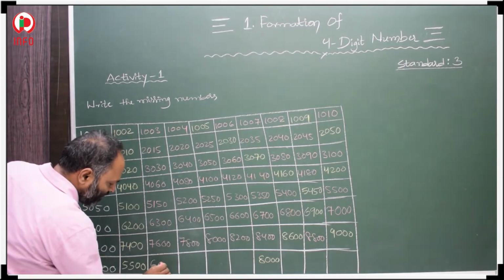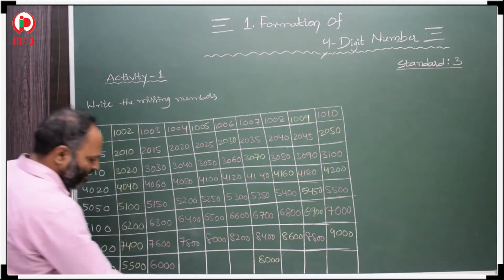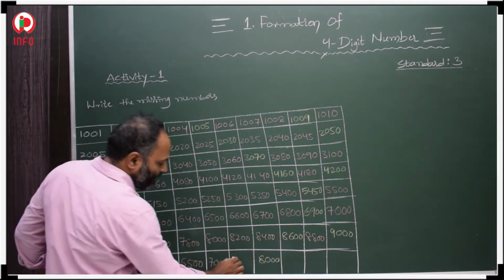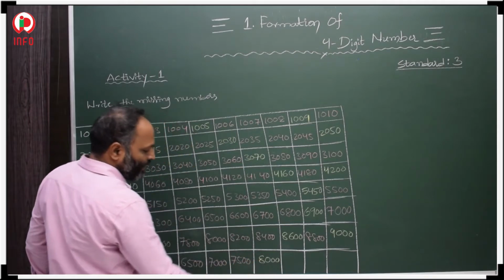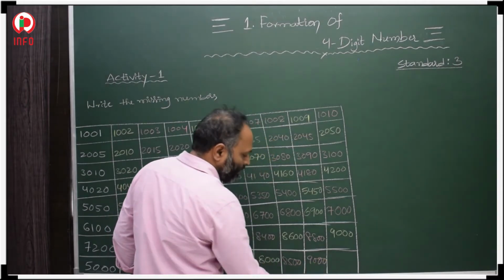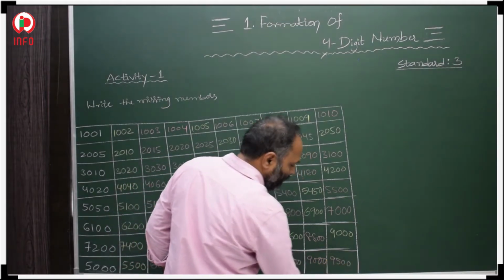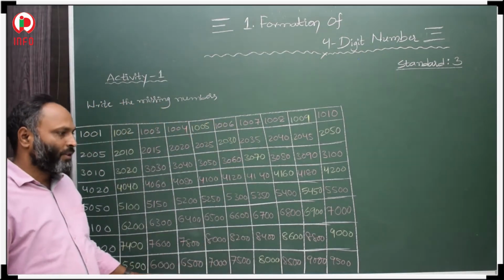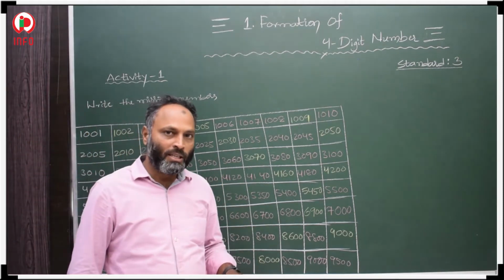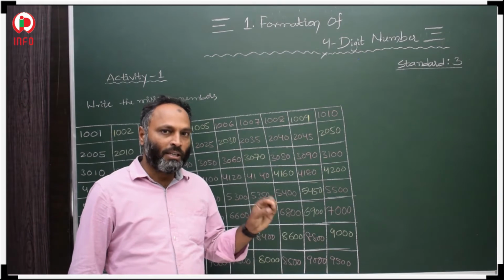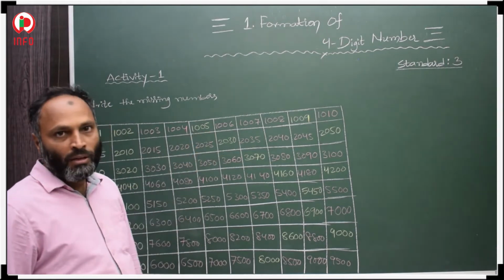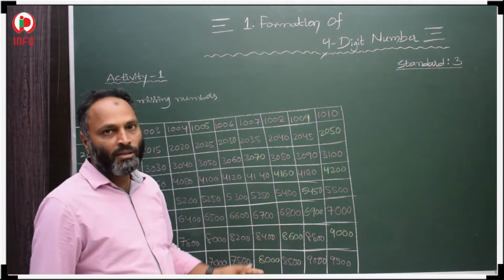5500, then after increasing 500 we keep counting: 6000, then 6500, 7000, after that 7500, 8000, 8500, 9000, after that 9500. So for the remaining questions, first we have to understand what is given and what the pattern is. If skip counting is given, we have to see how many numbers to skip, and skip that many and write the further number. If there is no skip counting, we take the very next number, that is the successor.